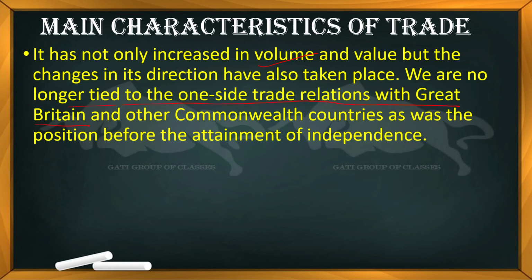What does that mean? Earlier, when Britain was ruling over us, that was a one-sided trade, because we were exporting much less at that time, and we were importing more of the things such as many of the ready materials, cloth also, and other things also. So it was not good for us.